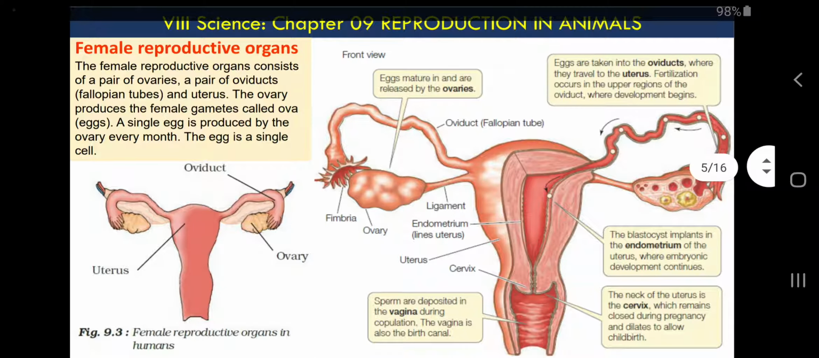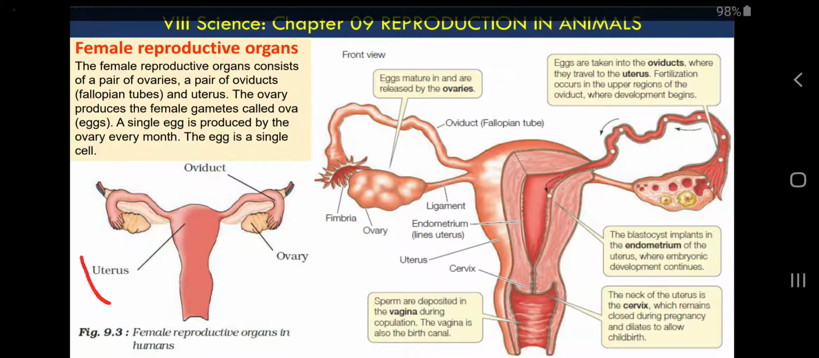Again, as we all know, in sexual reproduction we require two parents, male and female, and both of the parents will make male and female gametes, and finally those gametes will fuse, and that fusion is called fertilization, and they will make a cell which is called zygote, and zygote will divide and will make a human embryo.